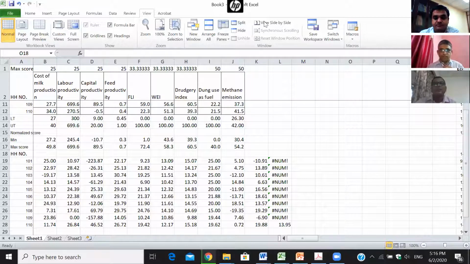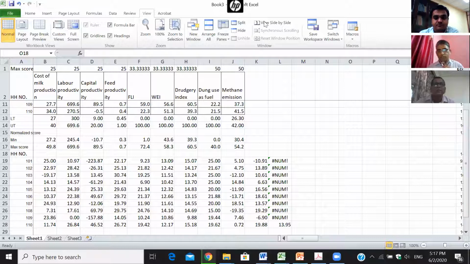How best can these indicators be used as a tool for economic development? As I told, these can be linked with other indicators like sustainable development indicators and other economic development indicators, and they can be used as a tool for economic development.